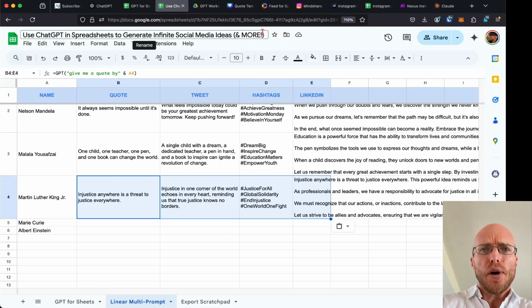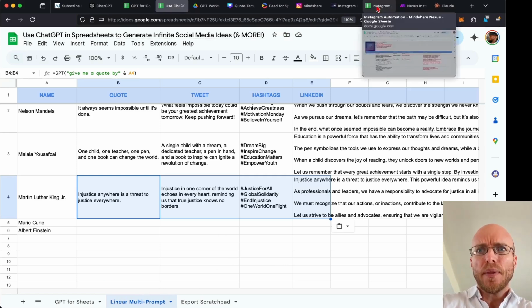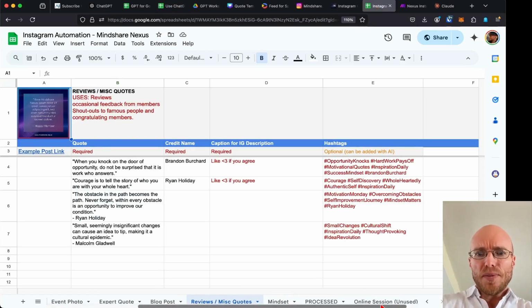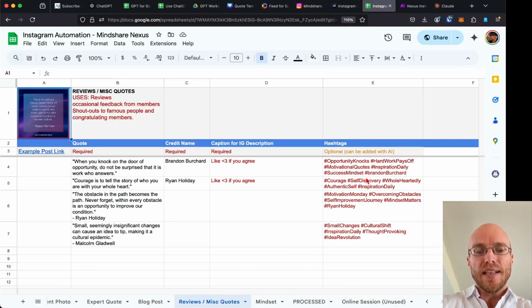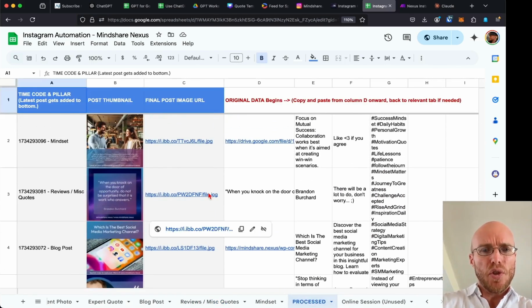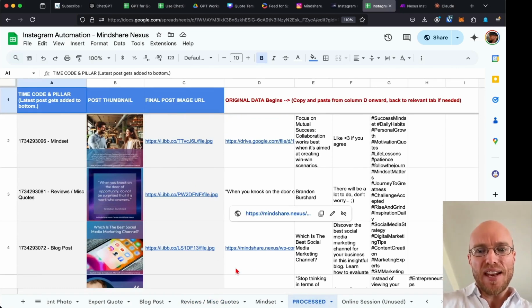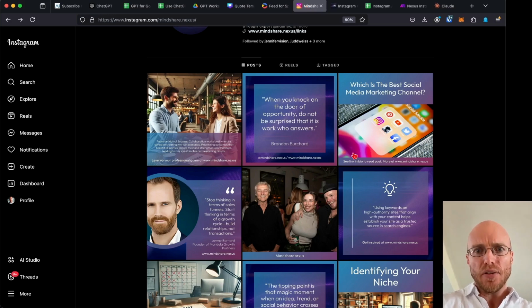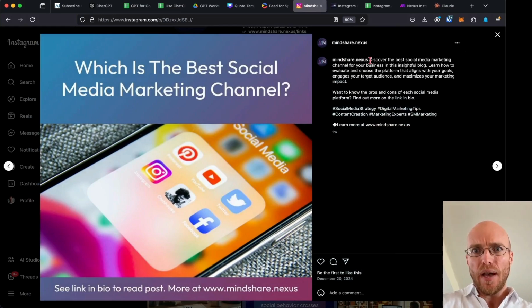All right, so let's just go back to this. Basically, when this is posted, you can understand how this could be made even easier with ChatGPT for spreadsheets. In this case, this is the process field, just to show how crazy this can get. All these were dynamically created and scheduled, and then they go out onto Instagram. And you'll see, for example, here is the post, here are the hashtags, and then we even have a little signature, which is cool.